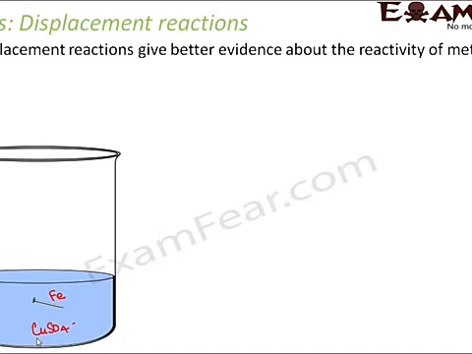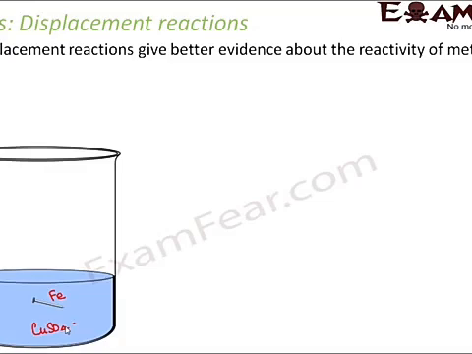Iron is a metal and it is put in an aqueous solution, and that aqueous solution is a compound of another metal, that is copper. So if you want to see out of iron and copper who is more reactive, you can put one metal into a solution of another metal. Here we have put iron in a solution of copper sulfate. How this will help you to tell which metal is more reactive, we will see a little later.